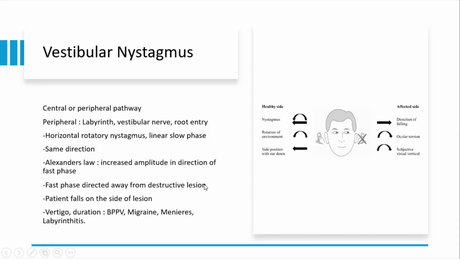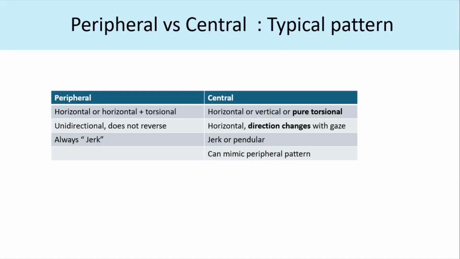These patients complain of vertigo, and depending on the duration of vertigo, it can be very short lasting, like BPPV, or it can last for days, as in the case of labyrinthitis. So in peripheral, the most important thing is it's a jerky nystagmus. Second, it is unidirectional. And third, it can be horizontal or horizontal plus torsional. For central causes, if it is pure torsional, or pendular in primary gaze, or direction changing, or asymmetric, then you consider it a central cause of nystagmus.